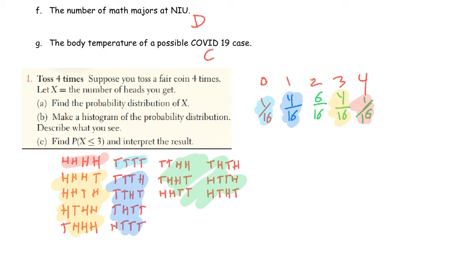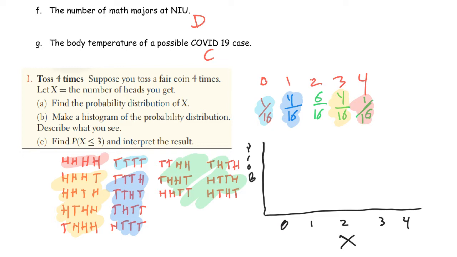Make a histogram and describe what you see. Oh, so describe what you see, that should be SOCS. So then making a histogram, I just stick the options on the bottom. I should label it, but they said number of heads you get is X, so I could just label this as X, or I could label it number of heads, and then these up here are just the probabilities.